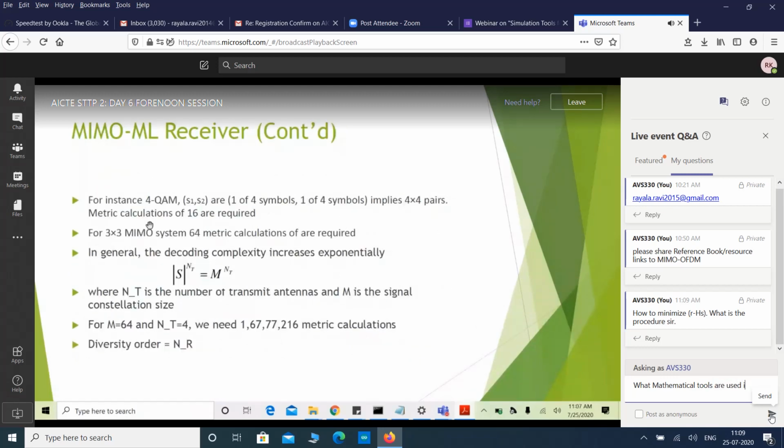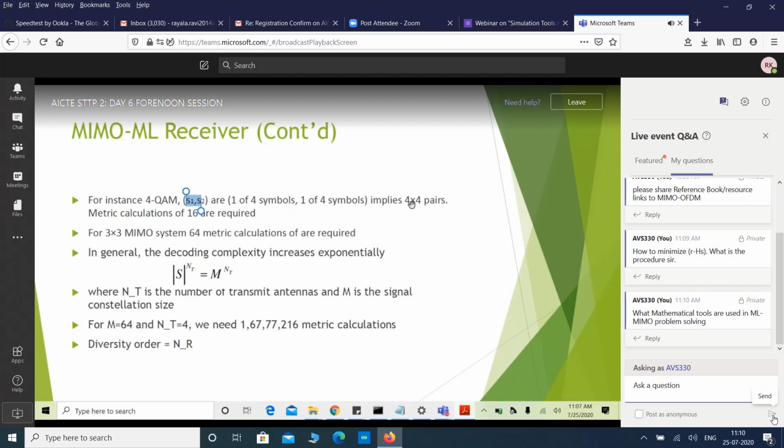Next, let us say we have taken 4QAM. 4QAM means we have four symbols. Since we have two transmit antennas, a 2 by 2 system, we take S1 and S2. That means one out of four symbols, another one out of four symbols. How many pairs exist here for a 4QAM and 2 by 2 system?